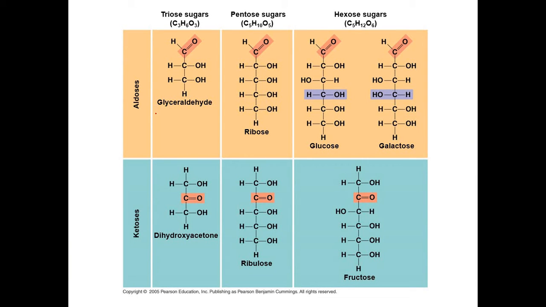Monosaccharides can be classified according to functional group. So we have aldoses for the aldehyde functional group and ketoses for the ketone functional group. So for example, glyceraldehyde is an aldose because its functional group is aldehyde. So remember that the aldehyde is R, C double bond O, then H. So what is bonded to the carbonyl is an R group. So this is the R group and this is the H.